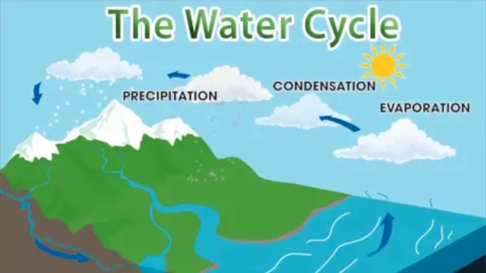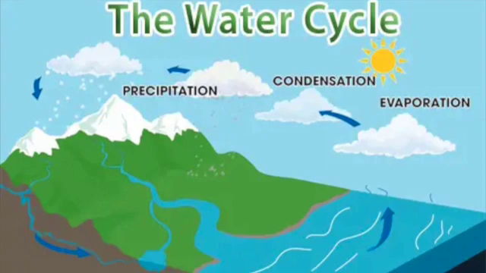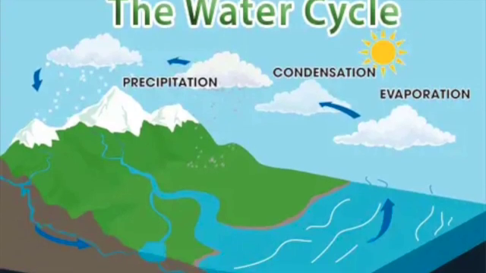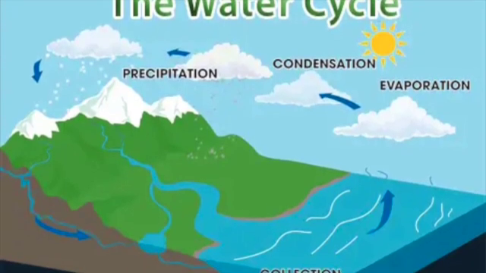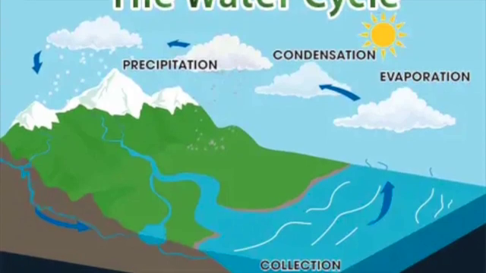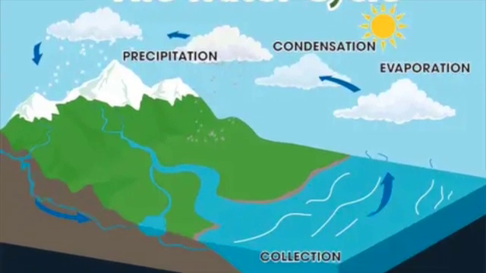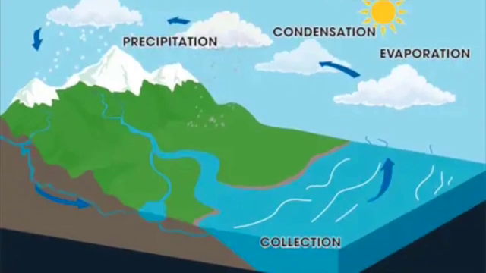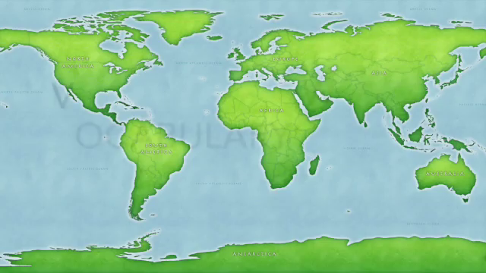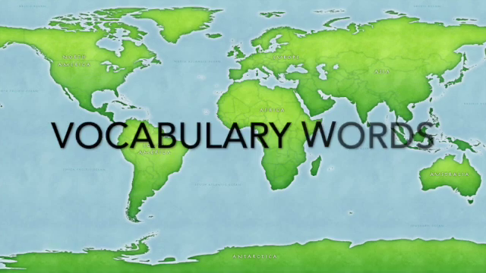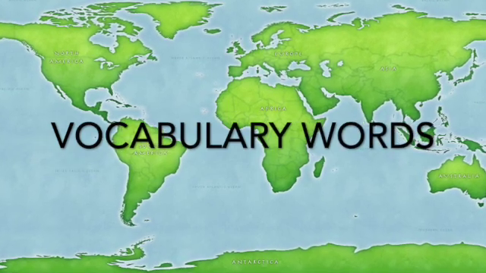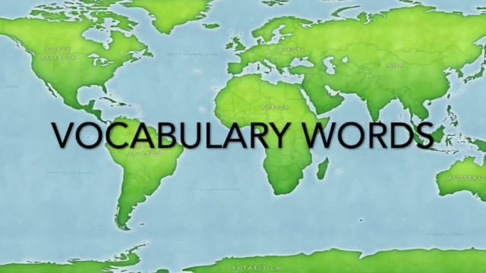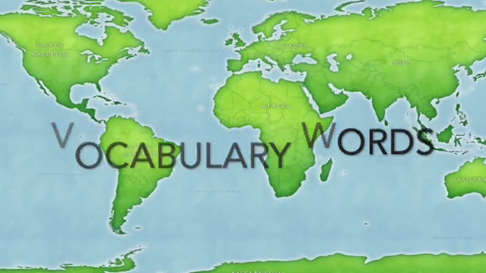The last part of the water cycle is collection. This is when precipitation collects in bodies of water such as rivers, lakes, and oceans. This is where it will eventually be evaporated again back into the air, and the cycle will start all over again. Now that we have reviewed the parts of our water cycle, we are going to talk about important vocabulary words that will help us understand our story.